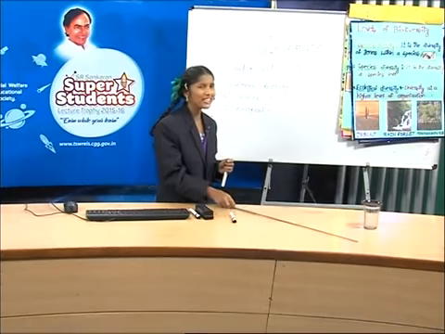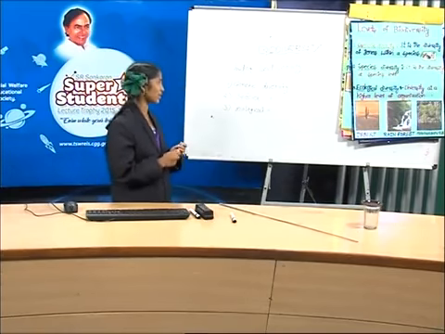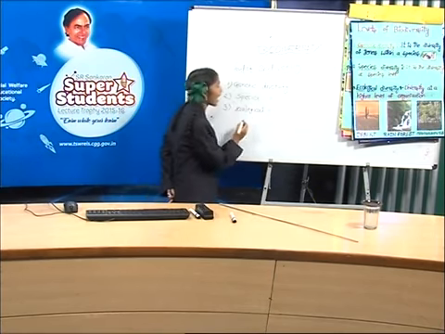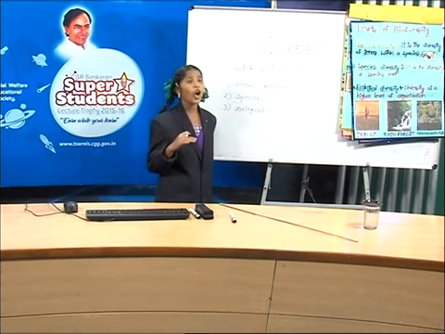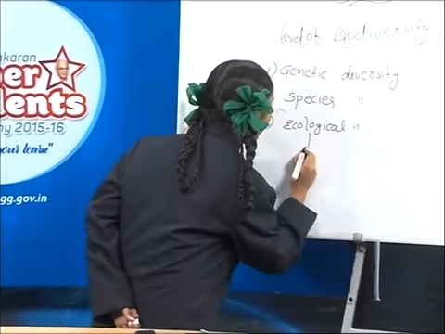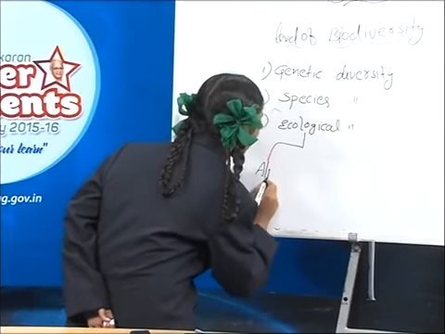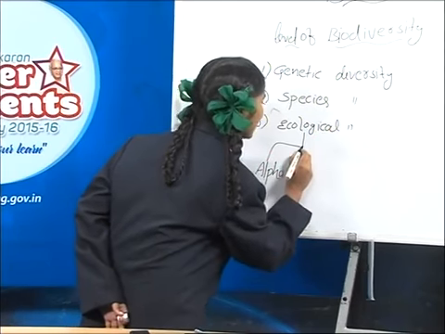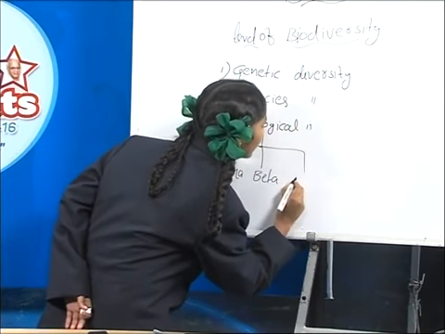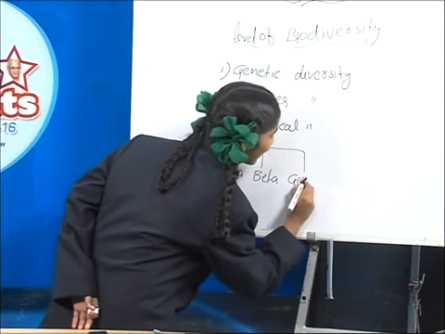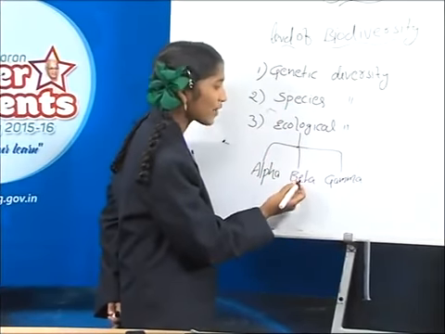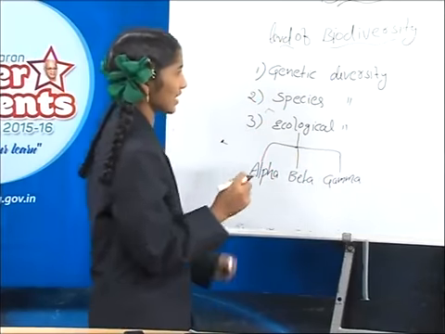Friends, I think you understand about the levels of biodiversity. And here, friends, this ecological diversity has 3 indices. How many? 3 indices. What are they? There are alpha diversity, beta diversity, and gamma diversity.